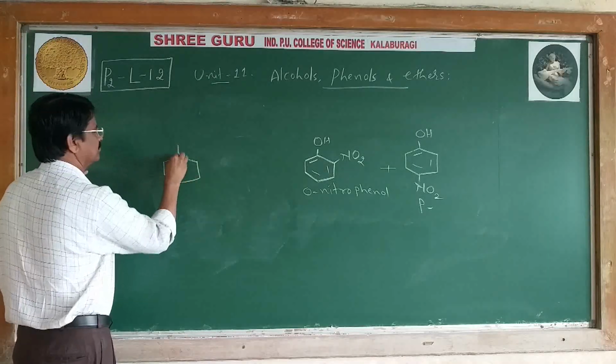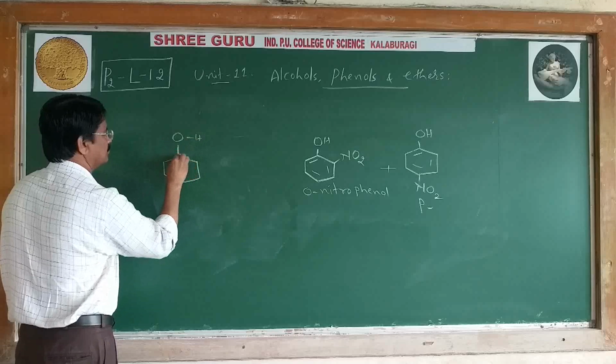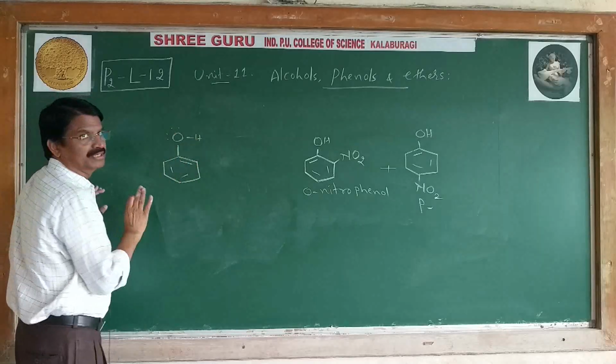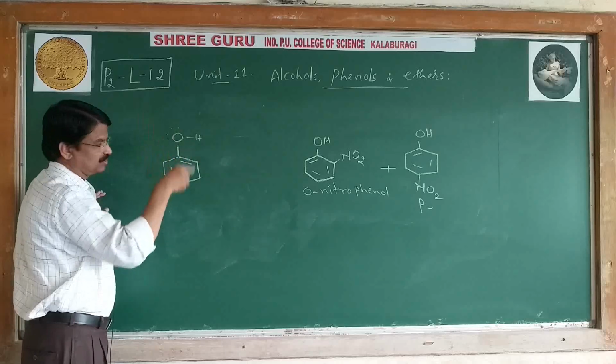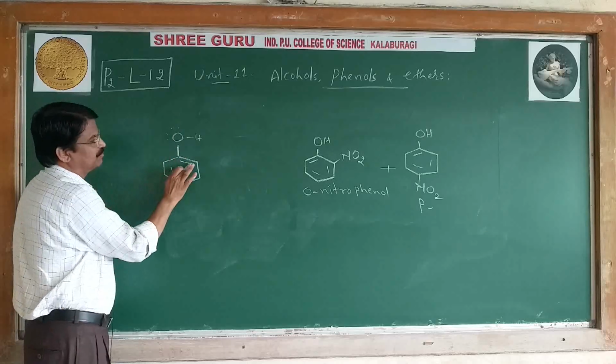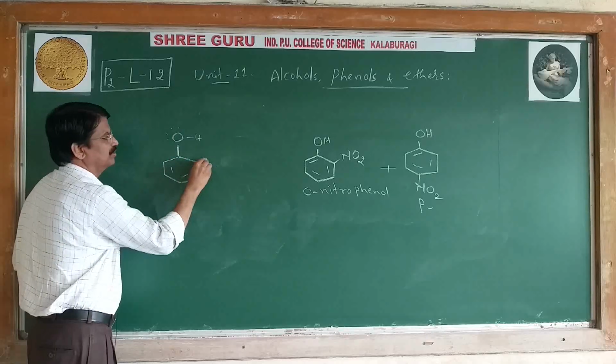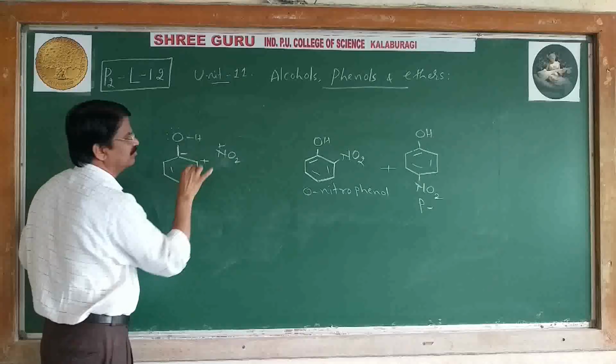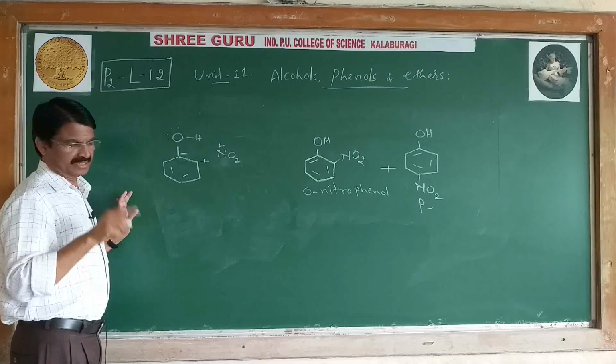First write like this: OH. Same method as I told in the case of benzene: remove one bond and write plus and minus. NO2 plus comes from dilute HNO3.